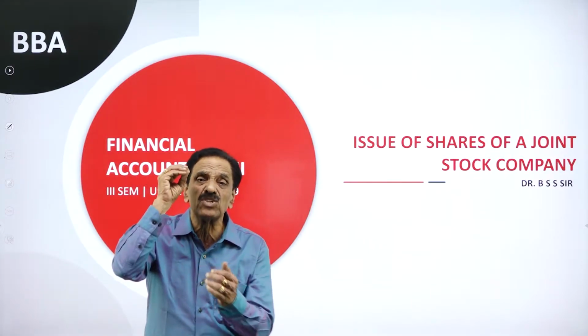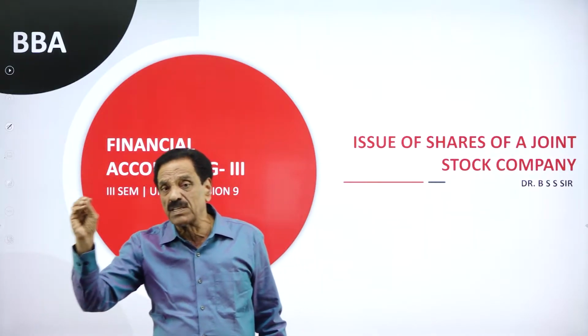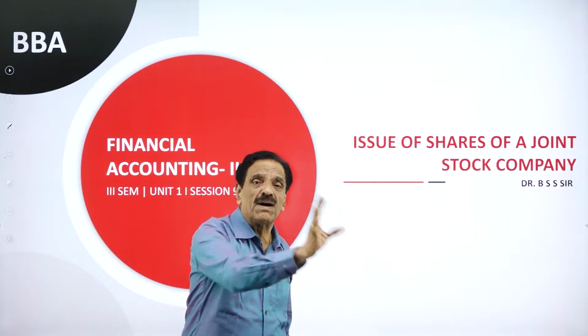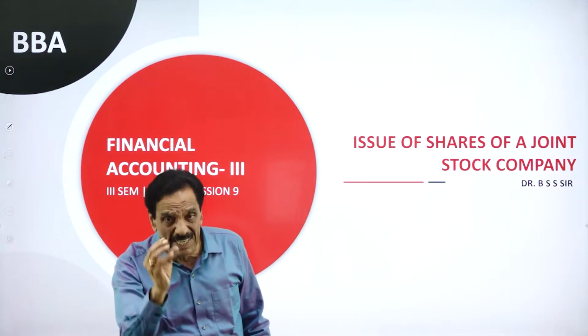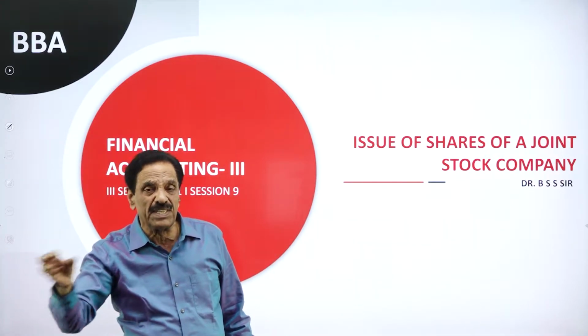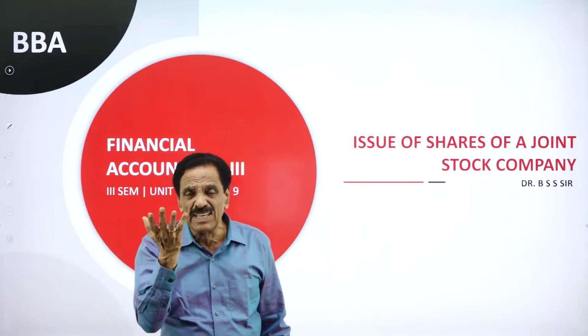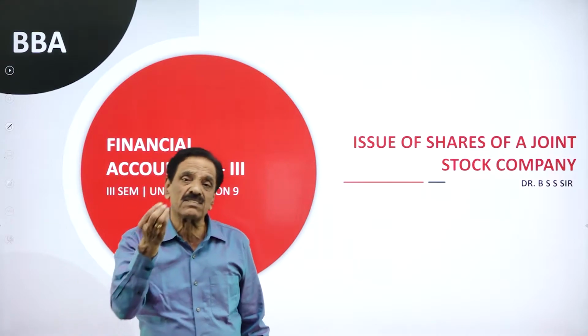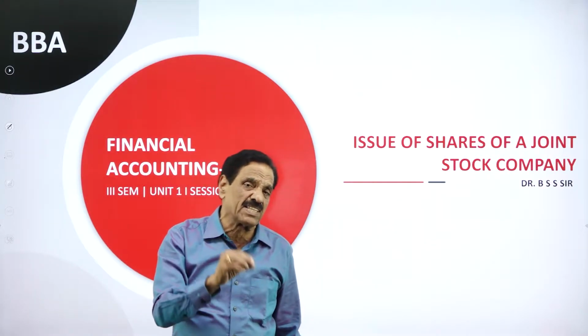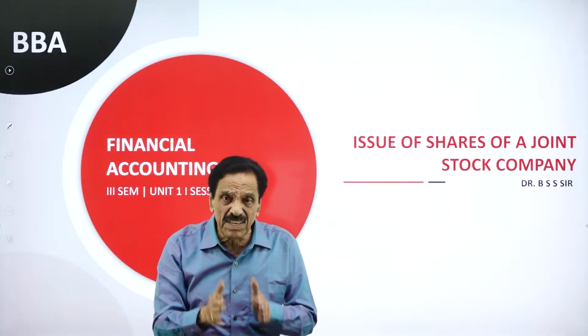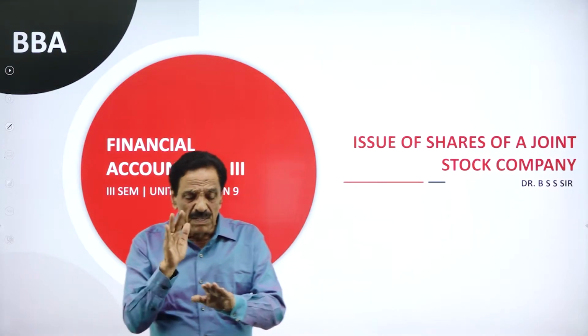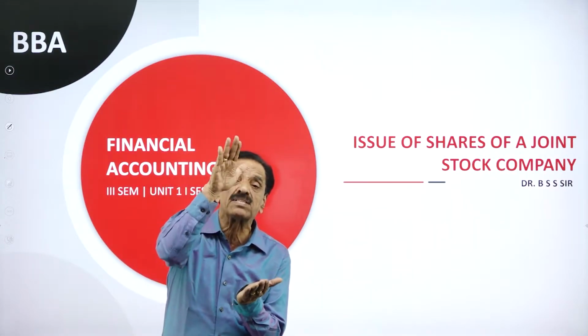If the share value is rupees 100, issued at rupees 100, it is called share at a par. If the share value is rupees 100, issued at rupees 120, it is called share at a premium. If the share value is rupees 100, issued at rupees 80, it is called share at a discount. We already discussed this in the last session. Now, in this session, we are going to check how shares are issued in purchase of an asset.